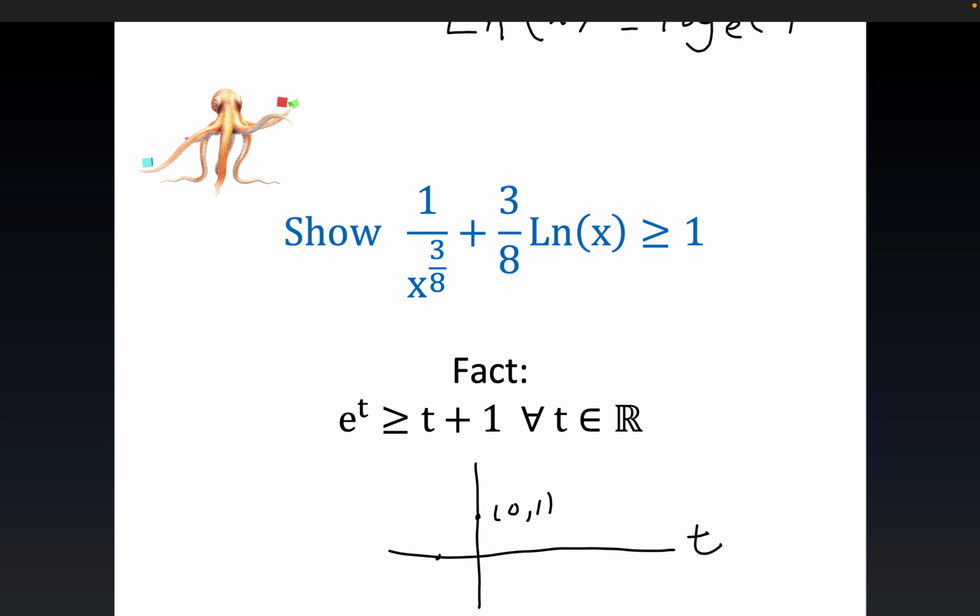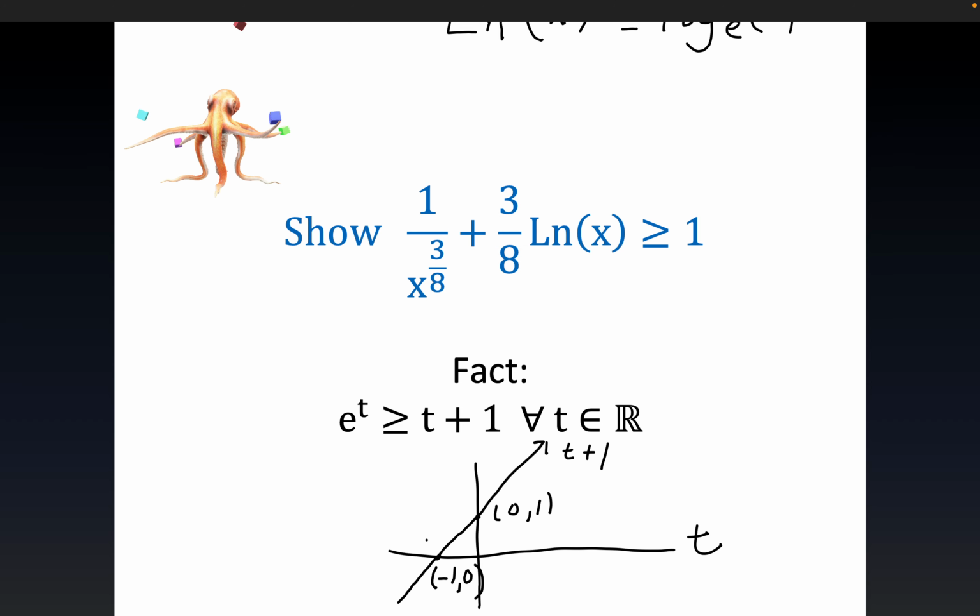It's not a rigorous proof by any stretch. A lot of people will scream and cry that a graph is not a proof, but it makes it easy to believe this result. So we have this line passing through these two points, which is the line t plus 1. You can call this the y-axis. This is y equals t plus 1.